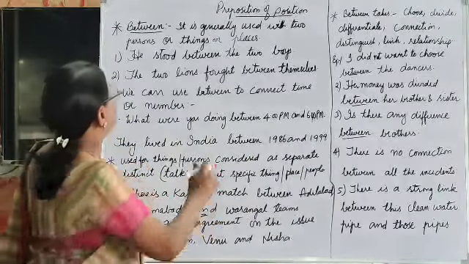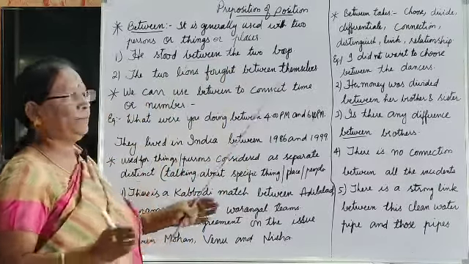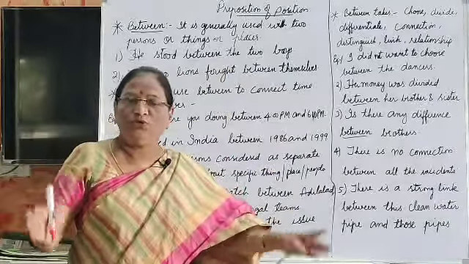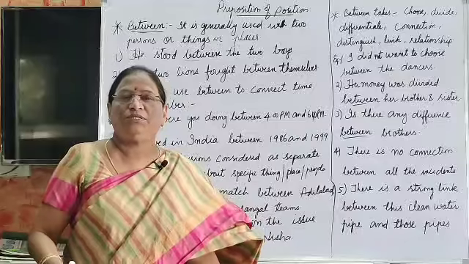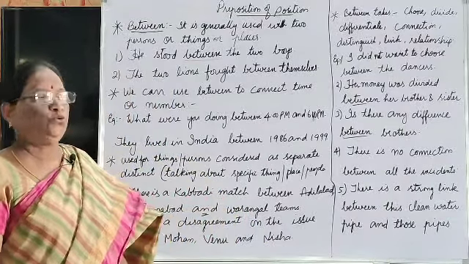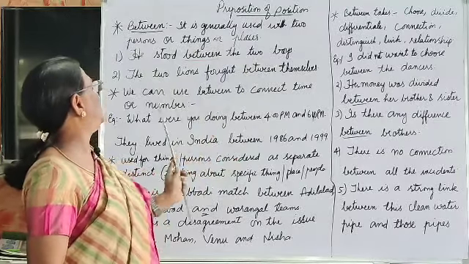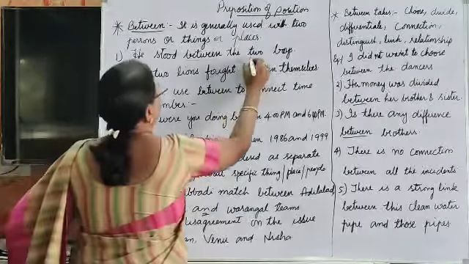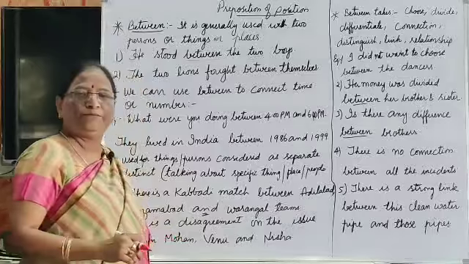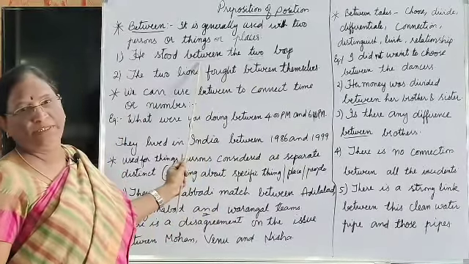When the connection is between two, we use between. He stood between two boys or two girls or between two houses or two trees. As it is two, the number 2 shows clearly we should use between.